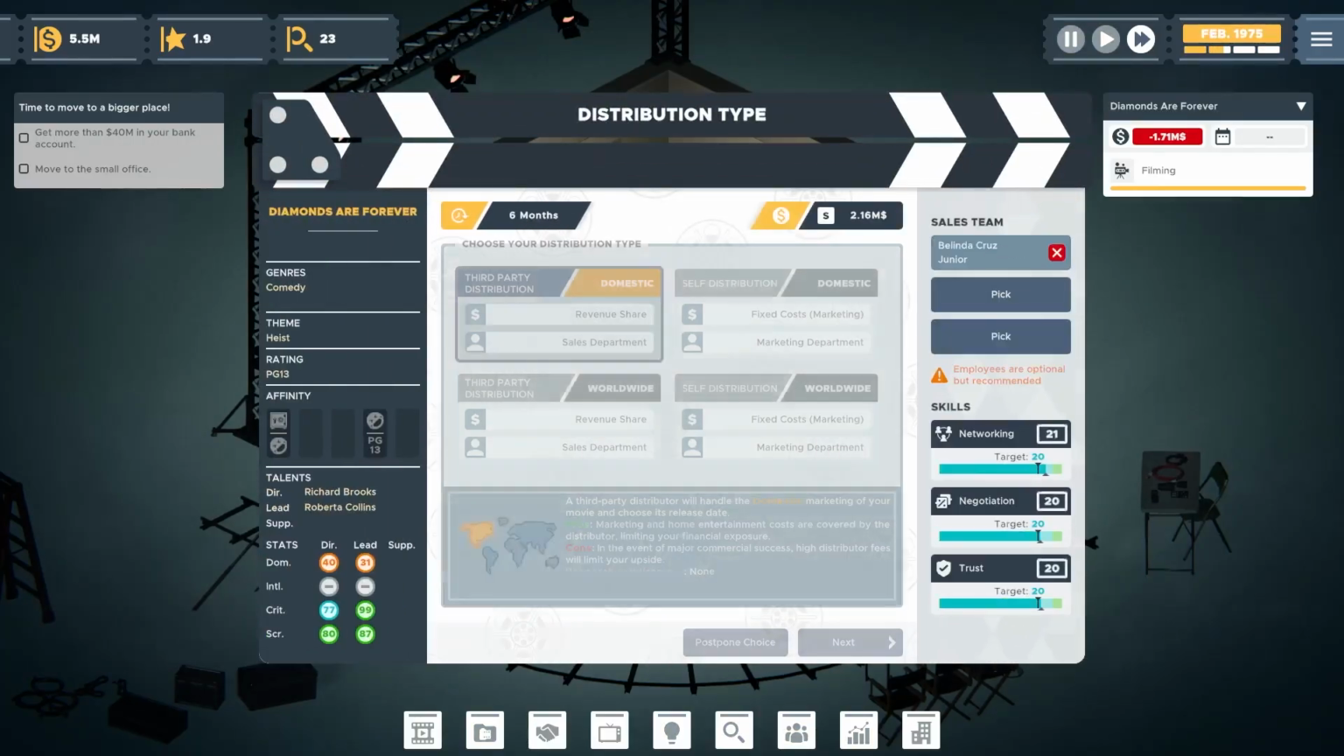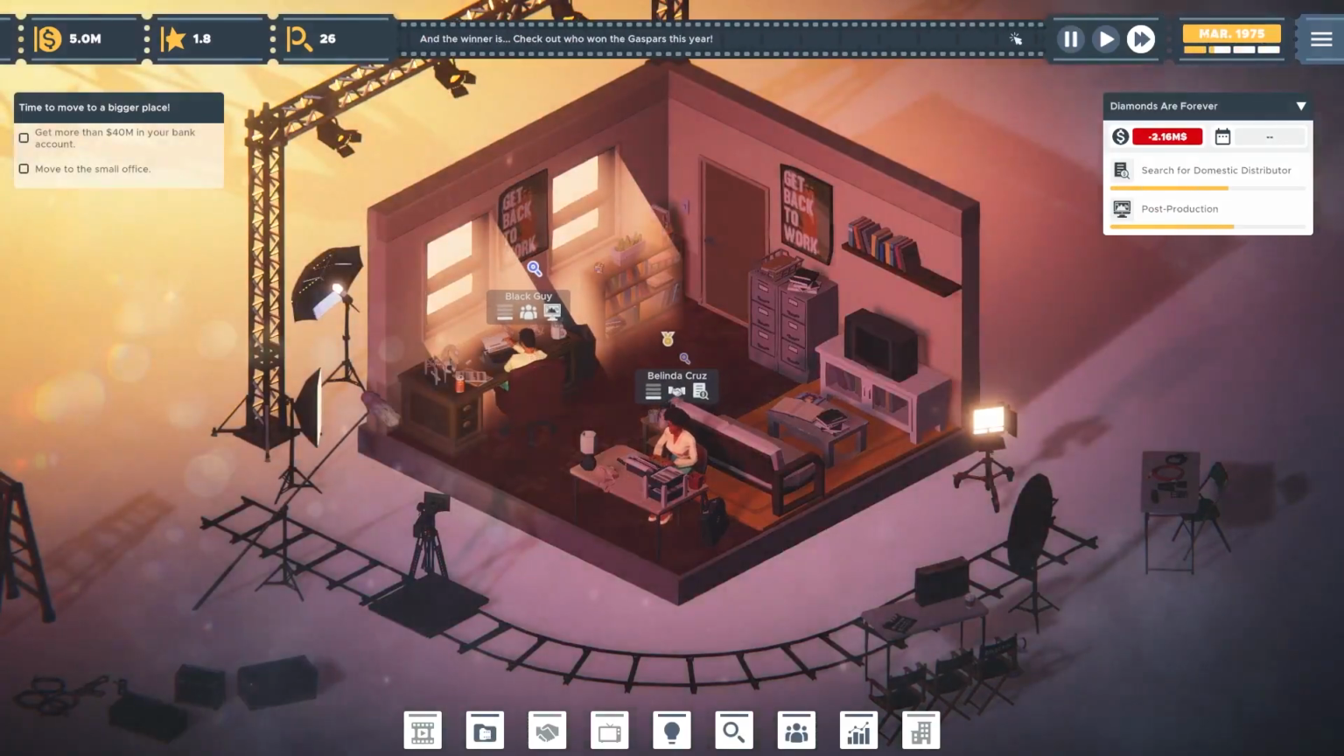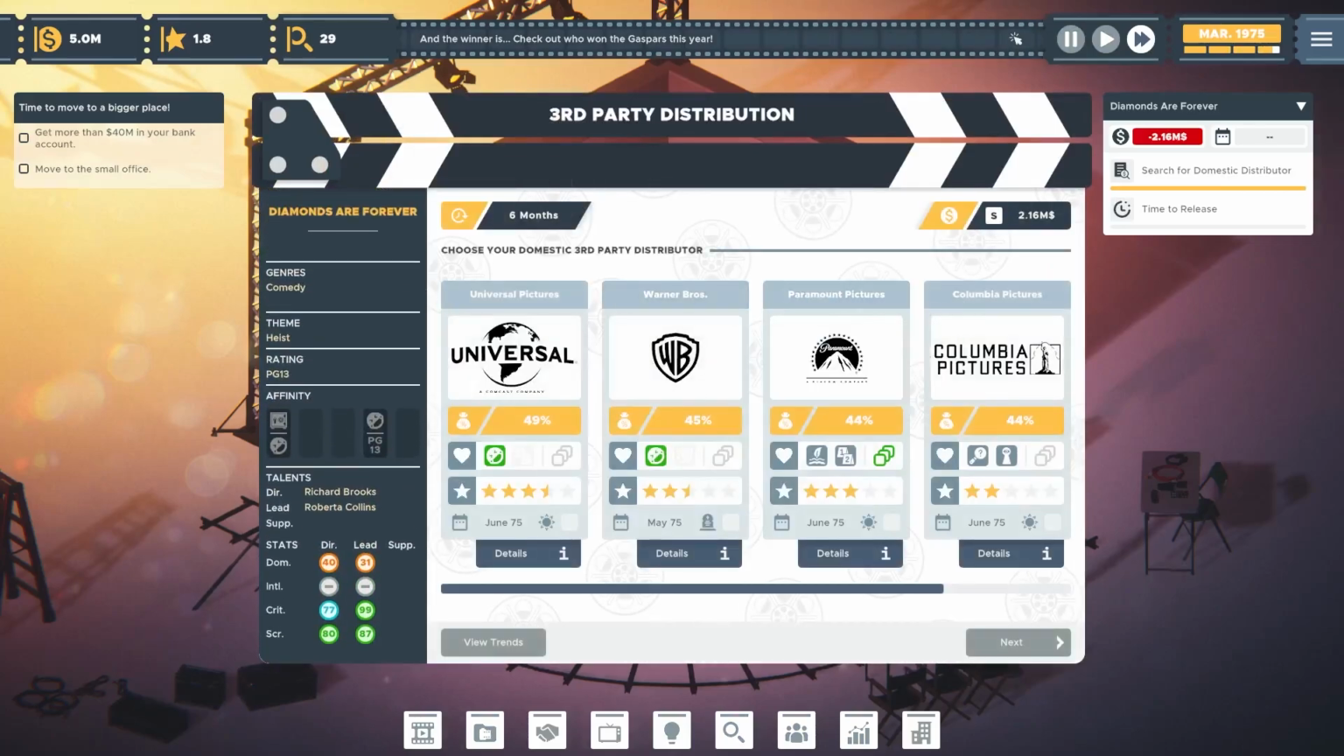Domestic, Belinda, get on it. I don't think we have any movies for gas. So the Rammies are something else. The Gaspers might be their approximation of the Oscars. Okay, so look at this. We've got a lot of pretty decent options here.